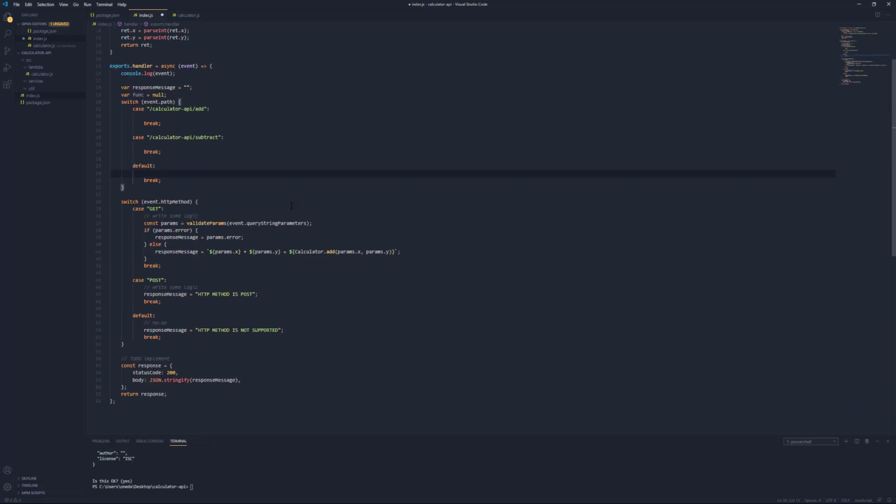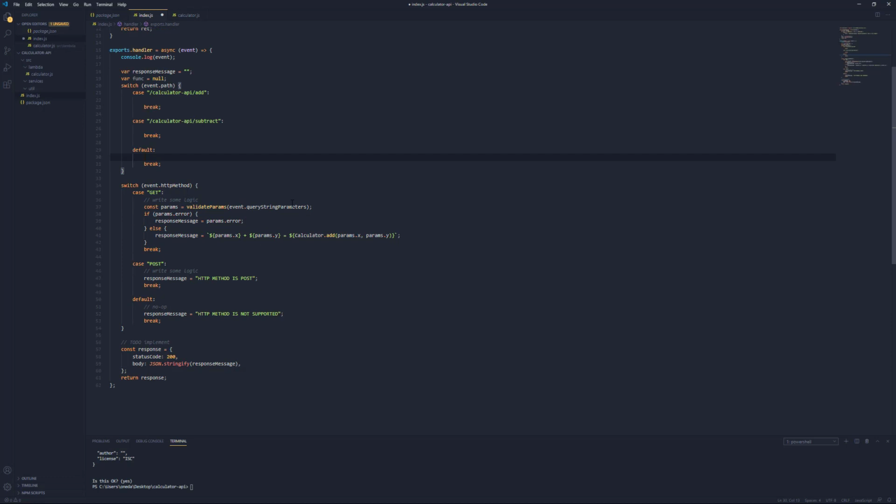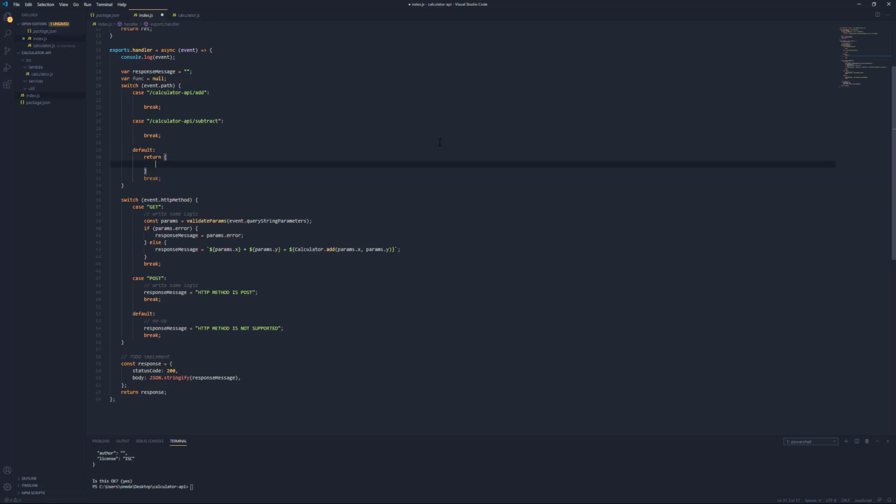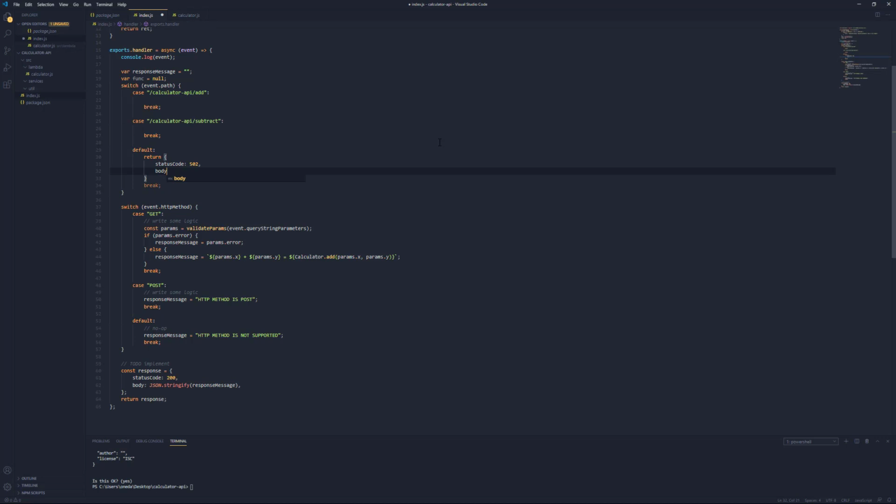a response that tells the caller that they're not using an appropriate calculator function. So let's return a response here. We can say return status code, and maybe we can have a status code 502, which is internal server error, and then we'll have a body, which is just going to be essentially, it'll just be the string error.